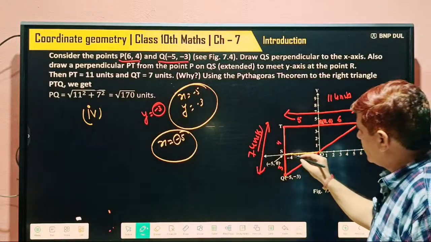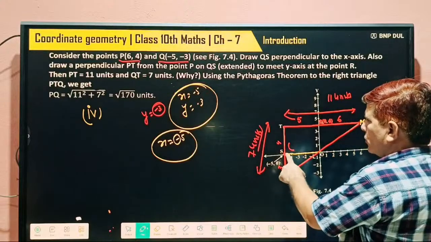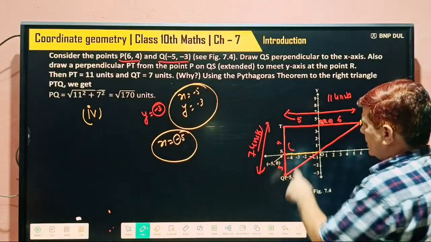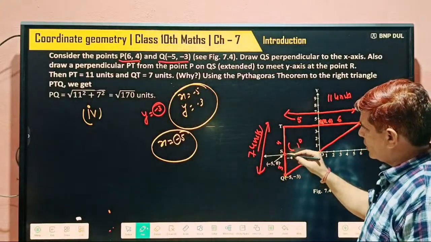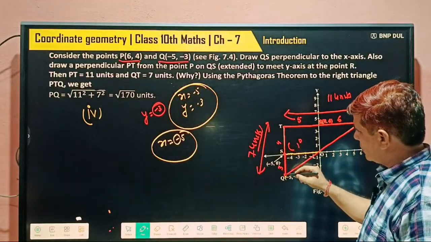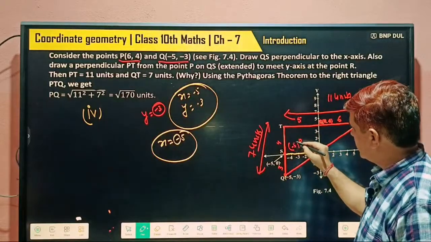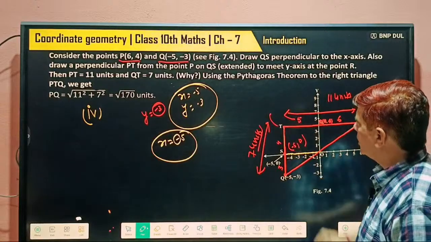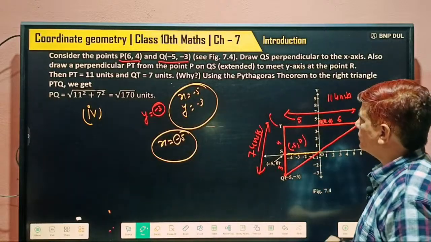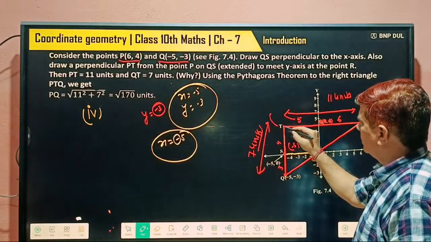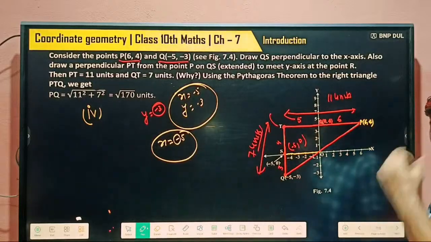And what are the coordinates of this point S? S is lying on the x-axis, so definitely its y coordinate is 0. And what's the x coordinate? The x coordinate is equal to this. So here it is minus 5 and 0. And the coordinates of point T? What are the coordinates of point T? Anybody able to tell?